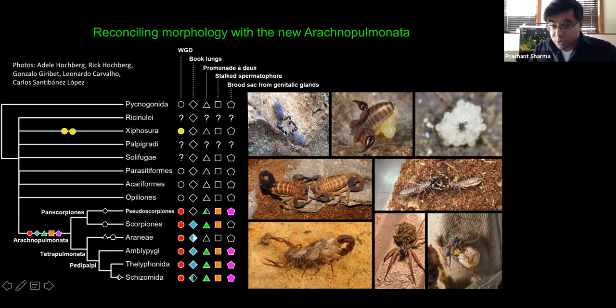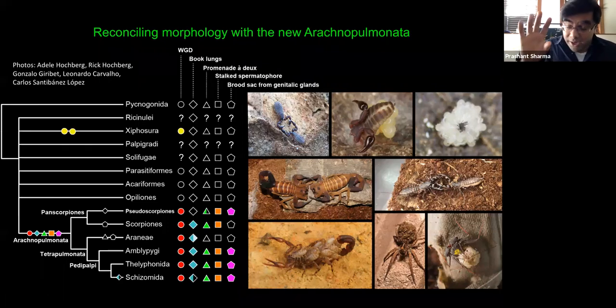It's found in pseudoscorpions, scorpions, and pedipalpi. The stalked spermatophore, that is the result of this courtship dance, was observed to be likely homologous in specifically pseudoscorpions and scorpions by Oscar Franke in 1979. Forty-one years later, here we are with an armada of evidence supporting that inference. That stalked spermatophore is probably homologous across these new arachnopulmonates.